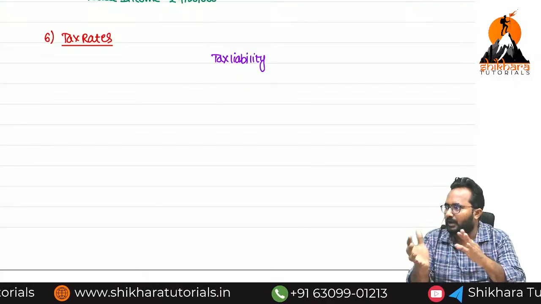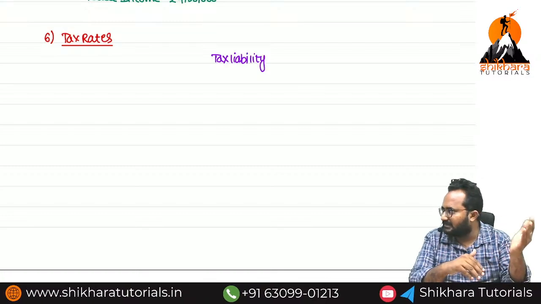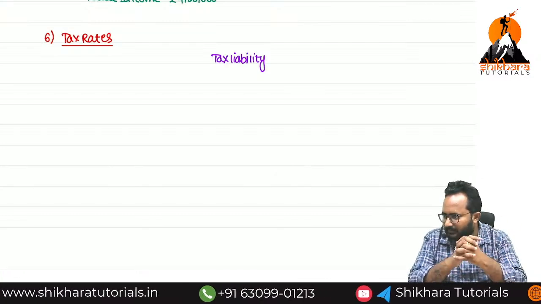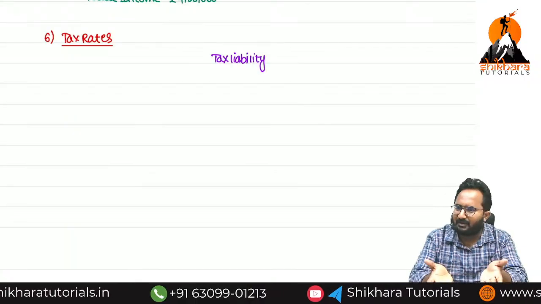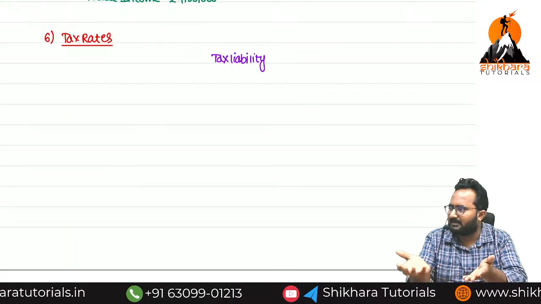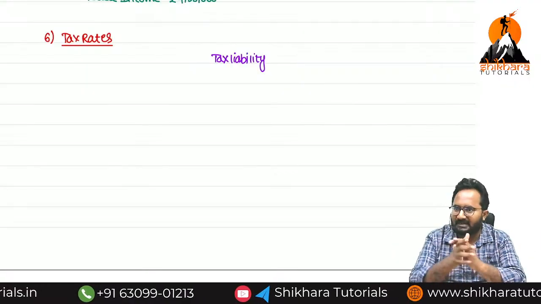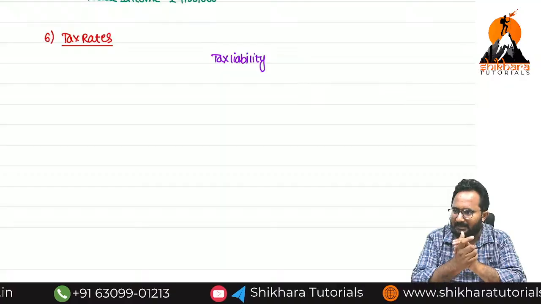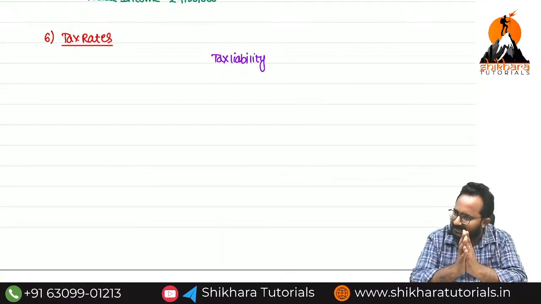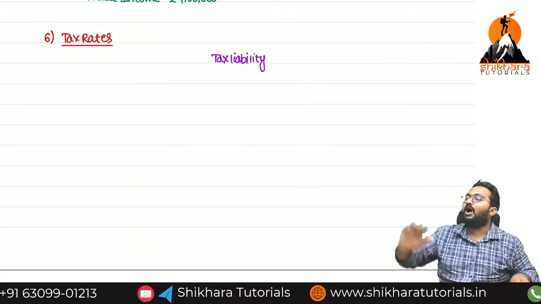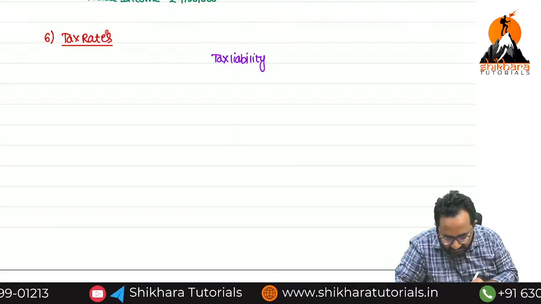We need to know each and every calculation, then only you can give suggestions to others. The general public notion is that we have a total income and on that we apply a rate. For example, we have a 10 lakh total income. On the 10 lakh, if 30% is applied, 3 lakh is the tax liability. They are thinking like that only. That is not at all correct. Now we have to know how to calculate the tax liability using the tax rates.